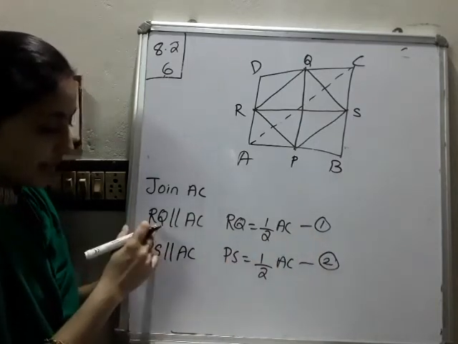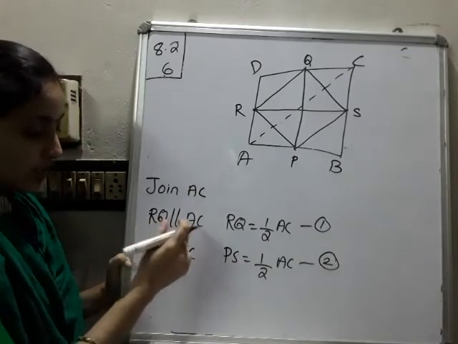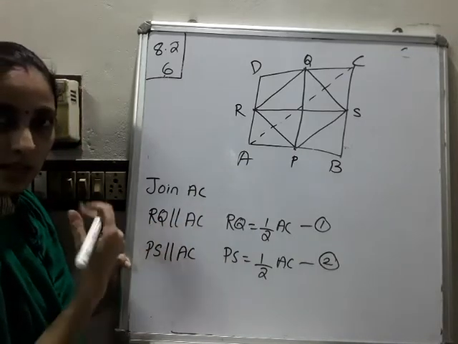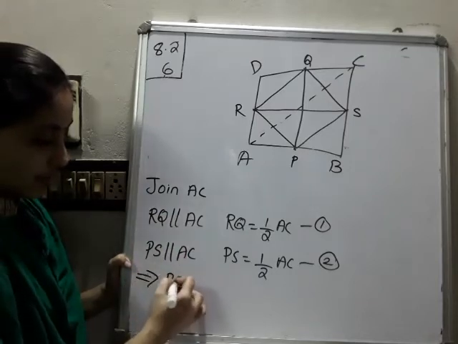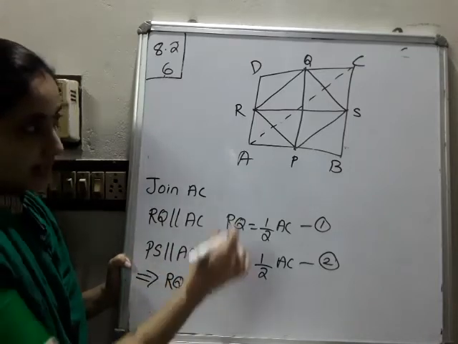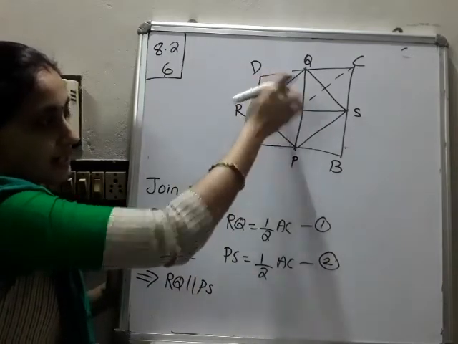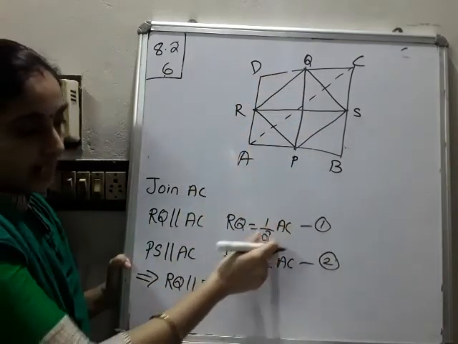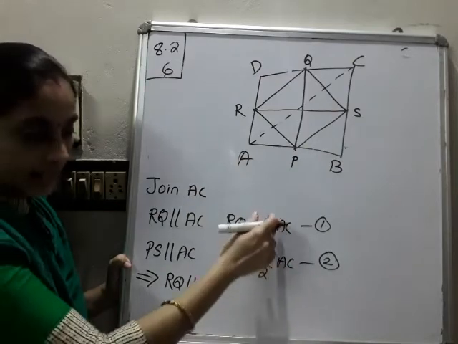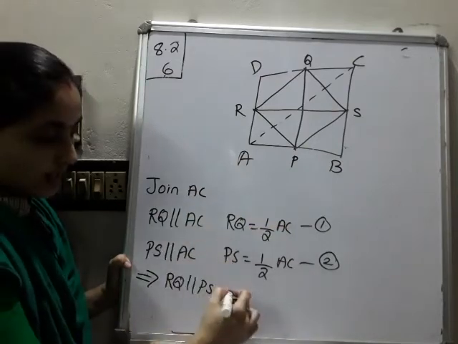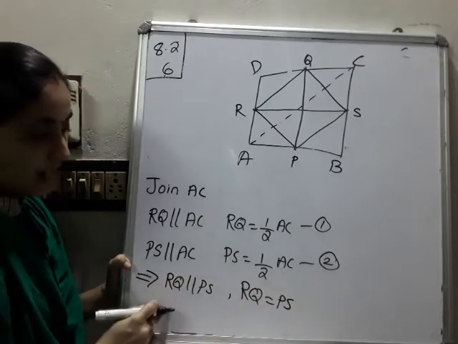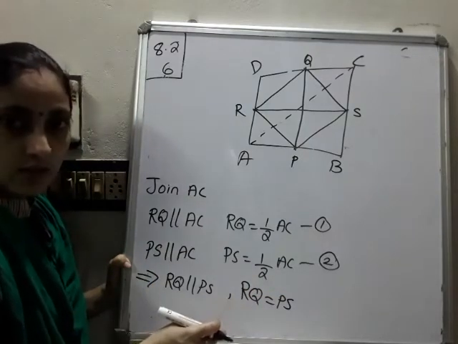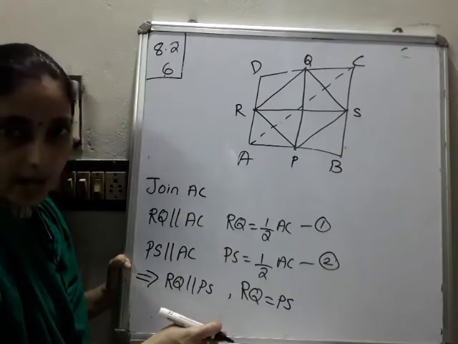Clear? Then RQ is parallel to AC, and PS is parallel to AC. That means both are parallel to AC, so RQ is parallel to PS. Here half AC, here also half AC, so they are equal. And also RQ is equal to PS. So one pair of sides is parallel and equal, so we can say that it is a parallelogram.